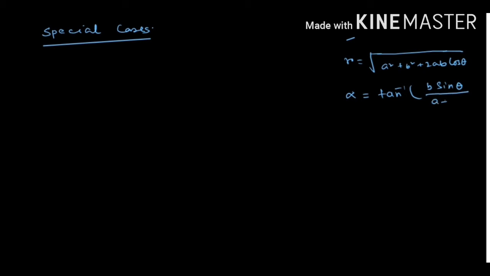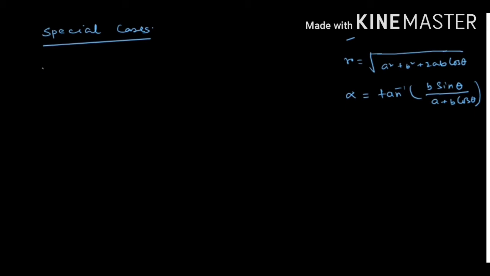We get the magnitude of the resultant vector R equal to under root A square plus B square plus 2AB cos theta. This is the magnitude of the resultant vector. And what is the direction of this resultant vector? It is tan inverse B sin theta by A plus B cos theta.